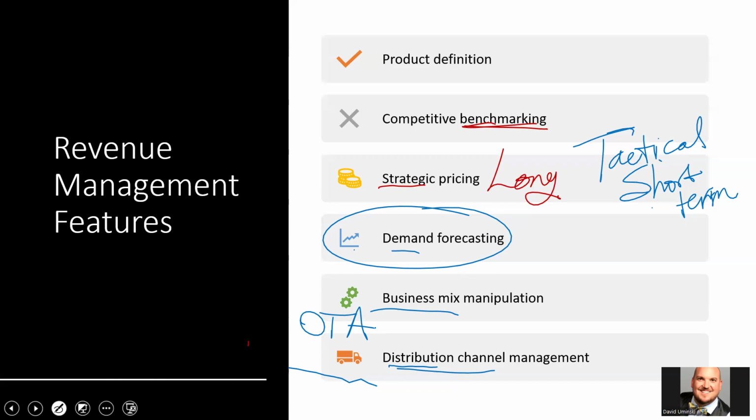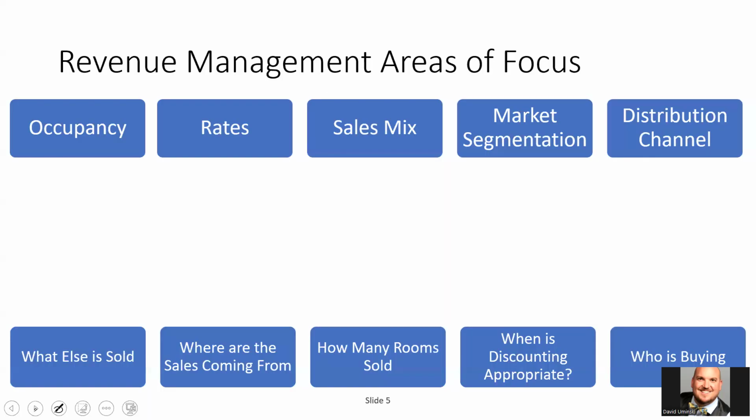So how do we distribute? How do we decide? As a revenue manager, we could say, you know what? I'm going to turn off Expedia. I'm not going to take any reservations from Expedia. Okay. Maybe my supply is getting so low and the demand is high enough that I can just book it directly and get that. Okay.